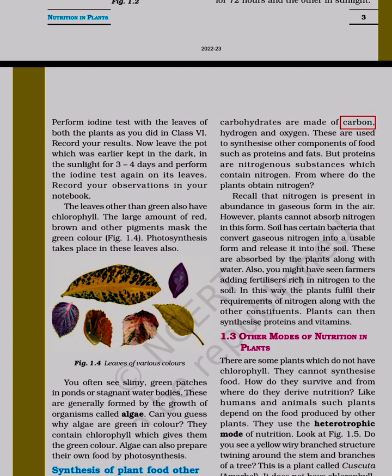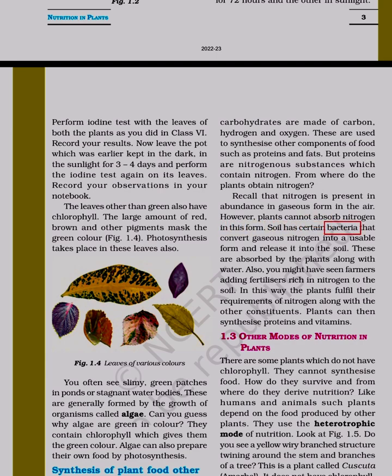Carbohydrates are made of carbon, hydrogen and oxygen. These are used to synthesize other components of food such as proteins and fats. But proteins are nitrogenous substances which contain nitrogen. From where do the plants obtain nitrogen? Recall that nitrogen is present in abundance in gaseous form in the air. However, plants cannot absorb nitrogen in this form.